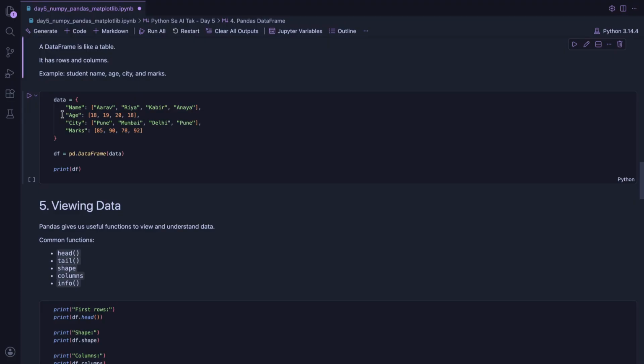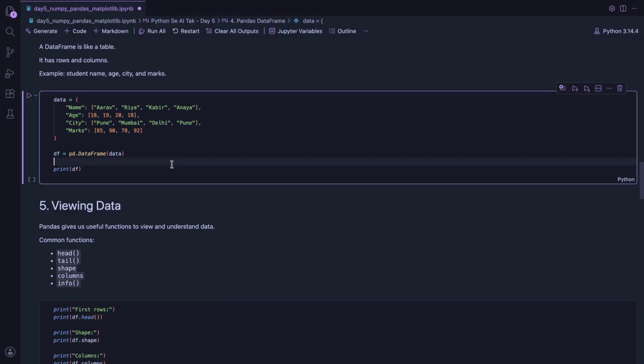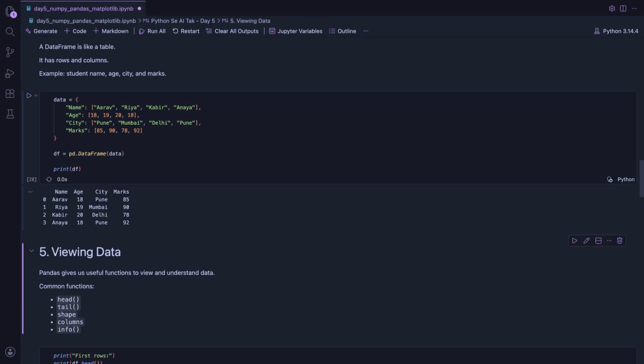Here I created data using dictionary. Name column has student names, then age column has ages, city column has city names, then marks column has student marks. Then I converted this data into data frame using pd.DataFrame. Just let's execute. Now we can see the data in table format. This is the beauty of Pandas.